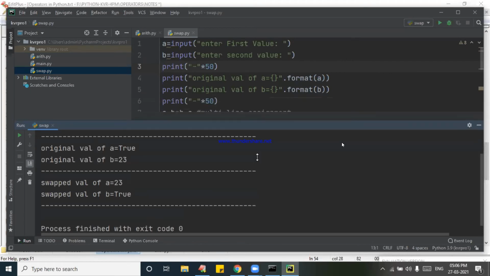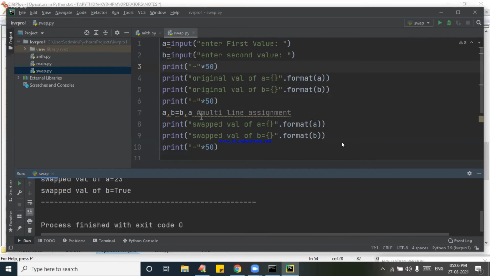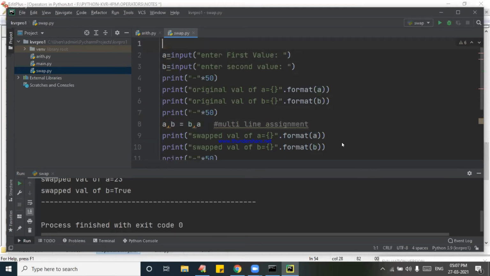So write down this code. The main beauty here is the multi-line assignment statement I am using. For your better understanding, we are following this type of statement. All of you, write this down. It is always a better idea, a good habit, to write the file name. Write down.